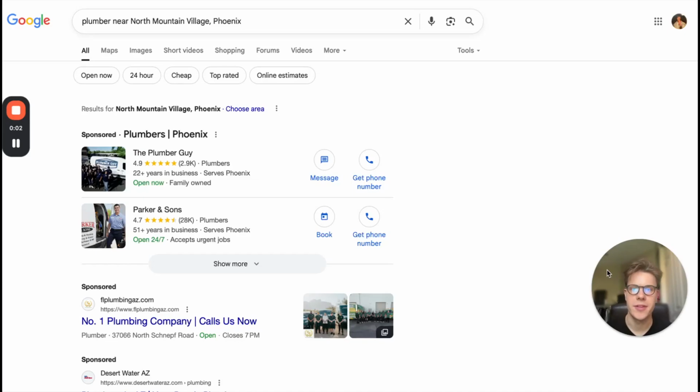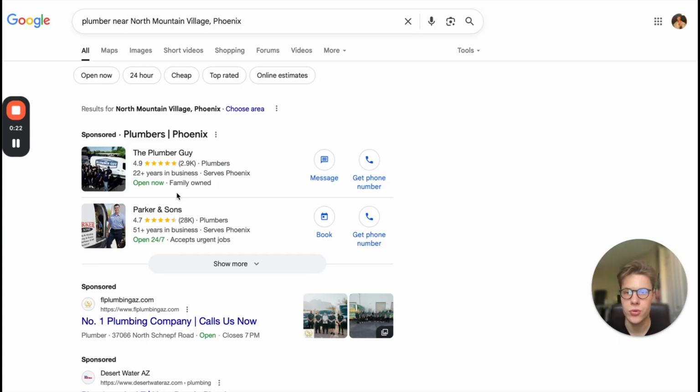Okay, let's talk about the difference between local service ads and typical Google pay-per-click, right? So here I'm looking up plumber near me, which is close to where I am, and the first two results that are going to pop up are going to be the local service ads or the Google guarantee. It's the same thing, people just refer to it as different names. So these two at the top here are from Google local service ads.